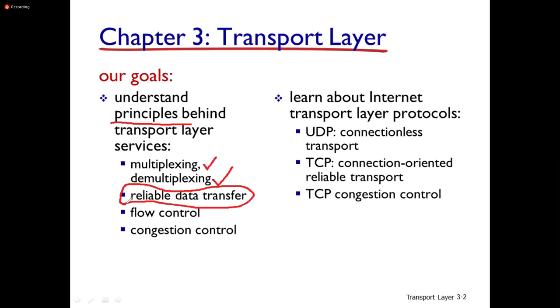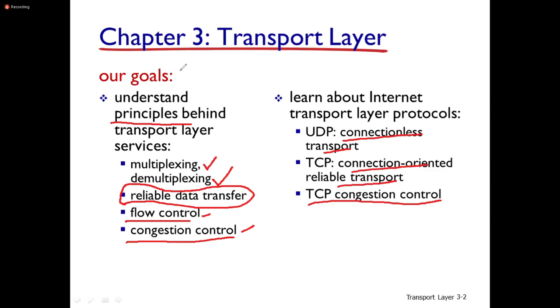These are the two protocols that come under transport layer. The flow control is also part of this transport layer. Congestion control is also part of transport layer. We'll see in detail what is flow control and what is congestion control. So UDP is a connectionless transport protocol. TCP is a connection-oriented reliable transport, but UDP is unreliable transport. Then TCP congestion control. If it is TCP, there is a congestion control we need to discuss. So these are the things we are going to discuss as part of this unit 3 in our prescribed textbook.